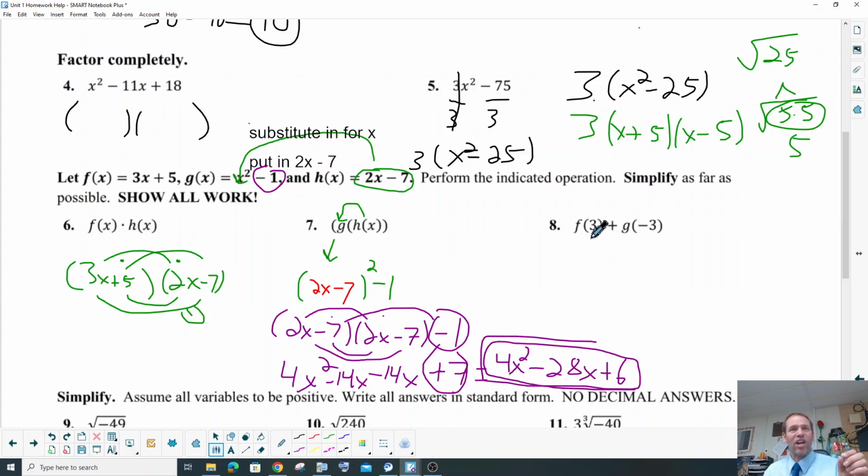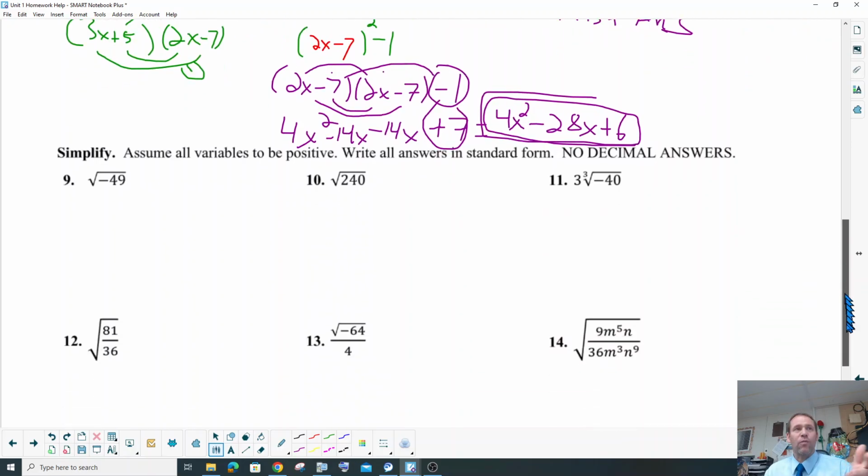Okay, so this is a bit weird. You're going to plug in 3, get an answer, and then you're going to plug in negative 3, an output. Then you're going to plug in negative 3 for g and square that, and get an answer, and you're going to add those two answers together. You got this.